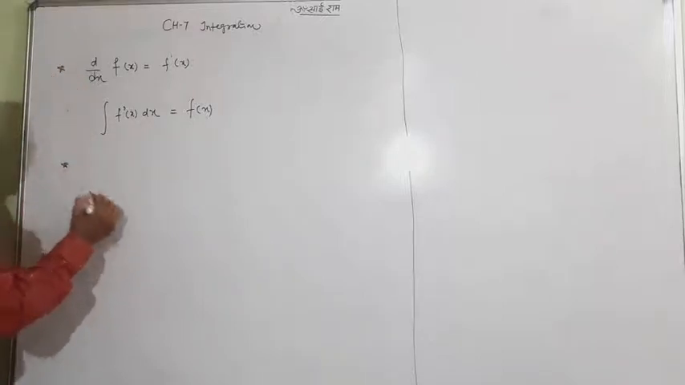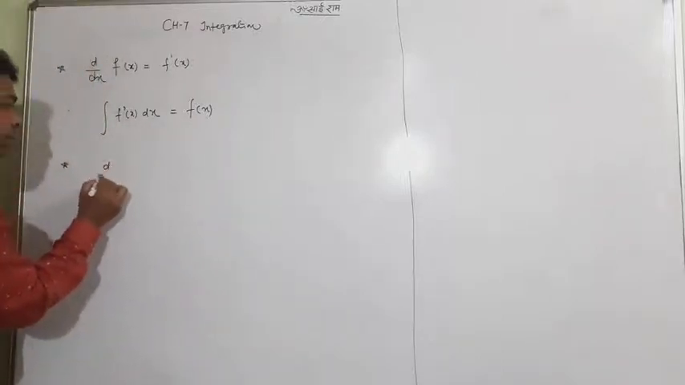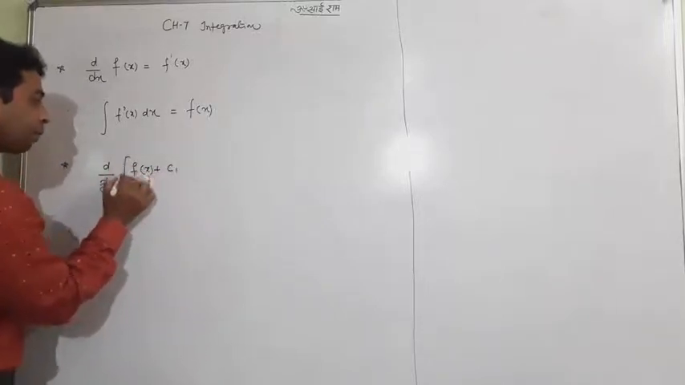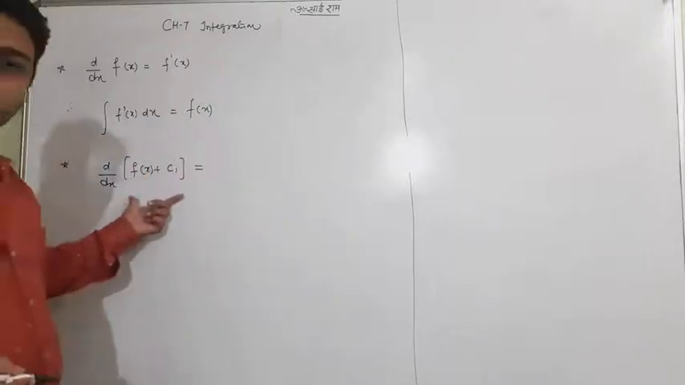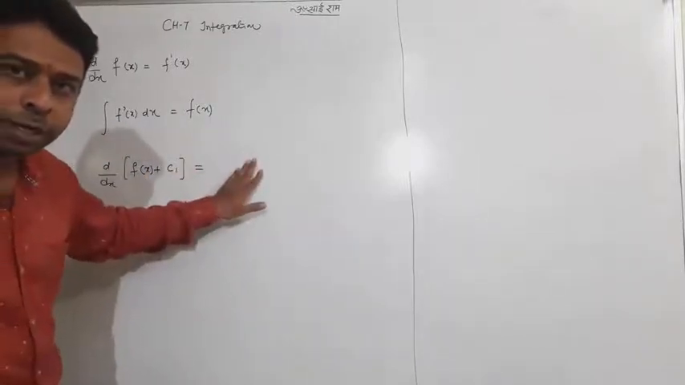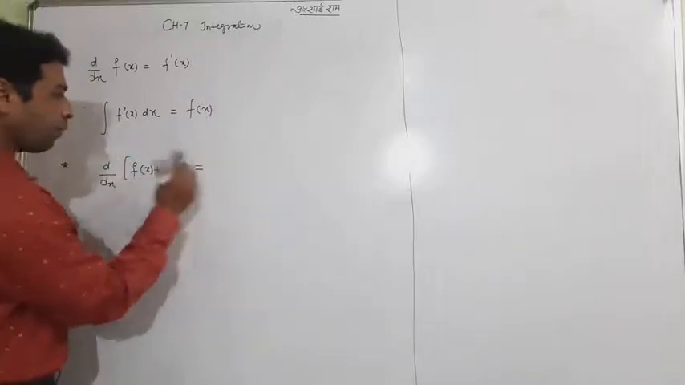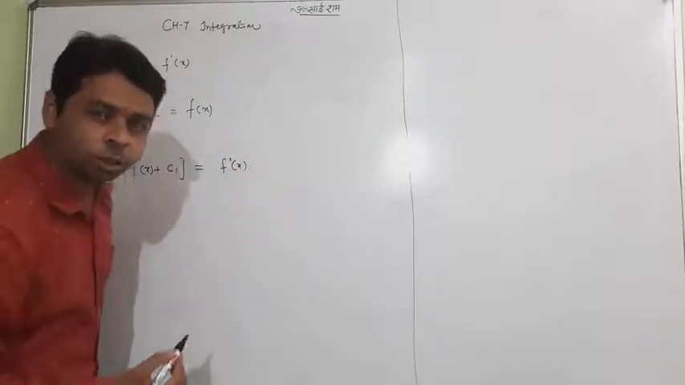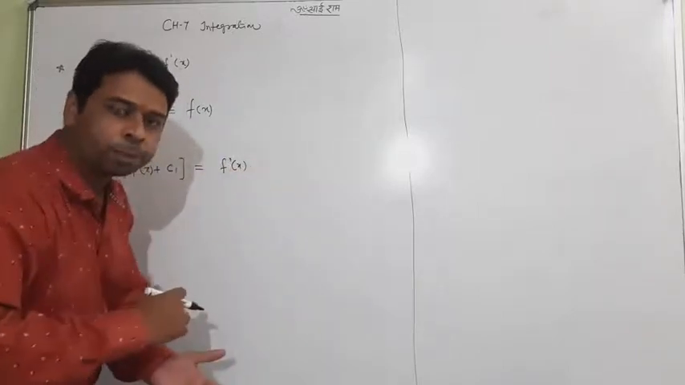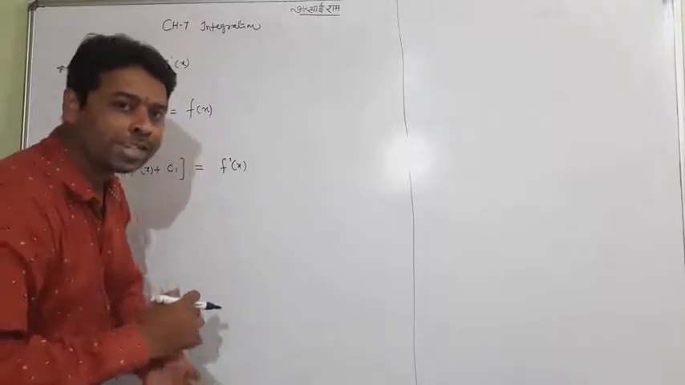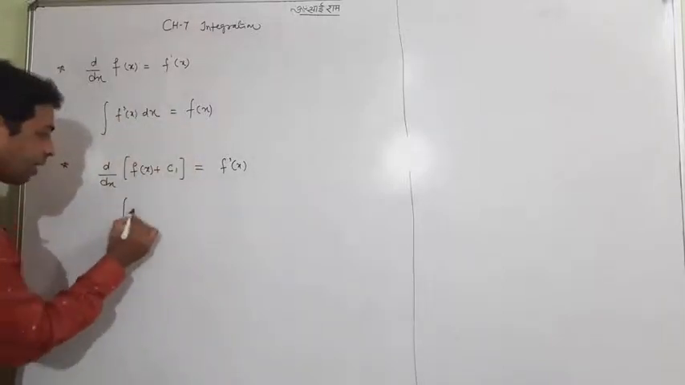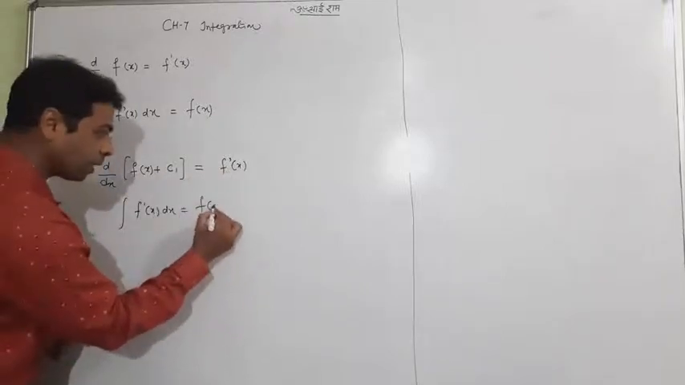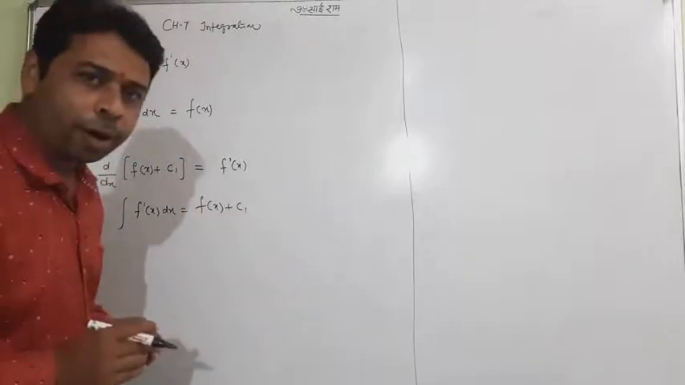Now let me speak something special further. Look at here. Suppose d by dx of f of x plus c1 is my function whose differentiation I want to find out. You know d by dx of f of x is f dash x, and d by dx of c1 is equal to 0, since it is a constant value. Now do the opposite working, which is called integration: the integration of this will be f of x plus c1. Hope you have got it.